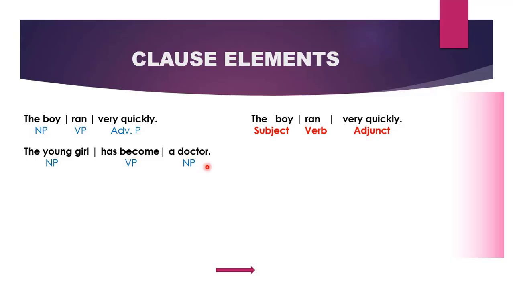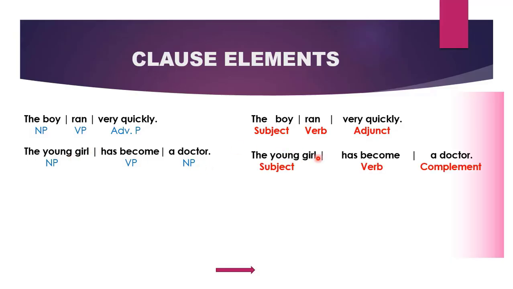What are their roles? The young girl is functioning as the subject. Has become, which is our verb phrase, is functioning as the verb. A doctor, which is also a noun phrase, is functioning as the complement. Therefore, we can say that subject, verb, complement, adjuncts are clause elements because they are the roles that these phrases perform in a sentence. Let us have another example.